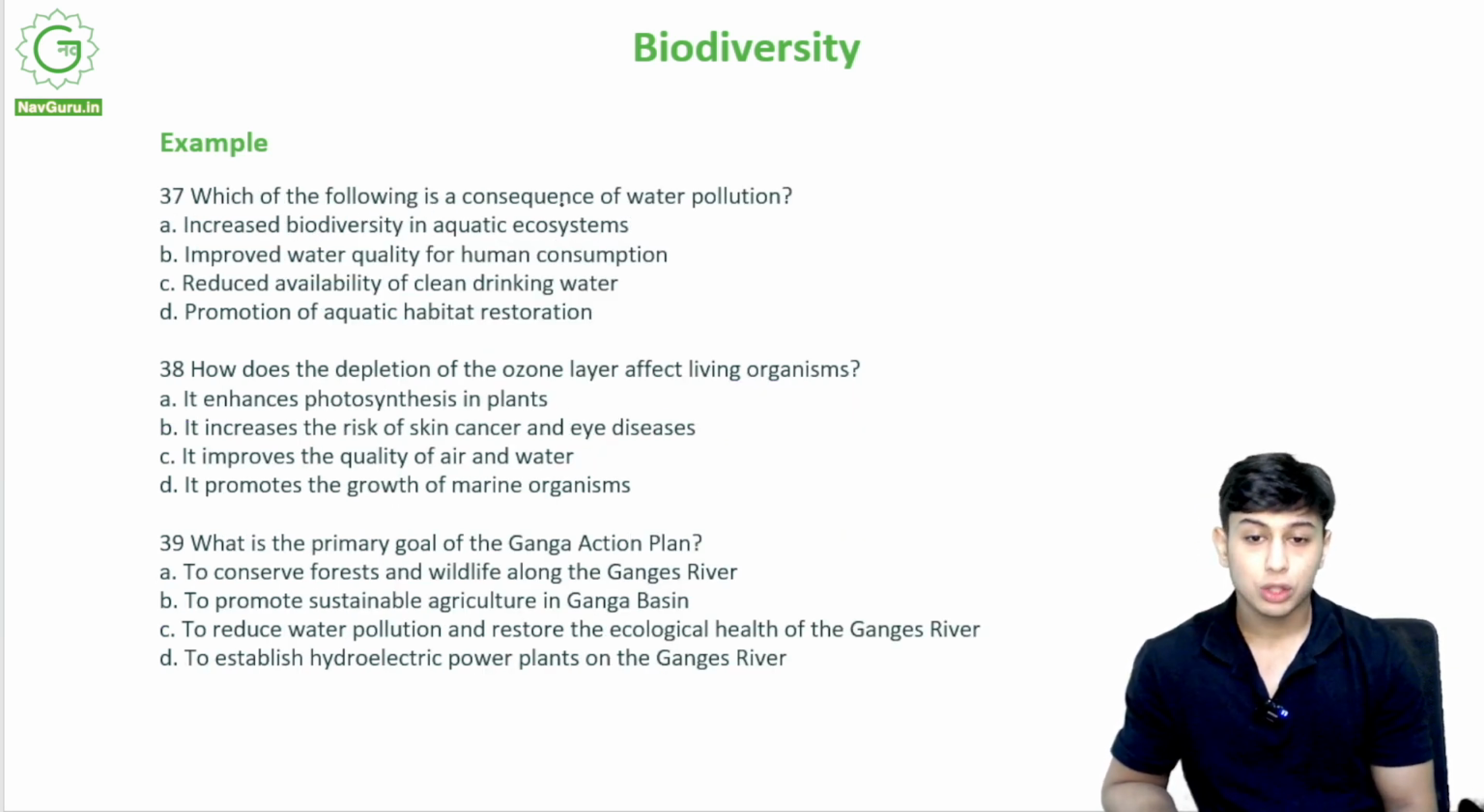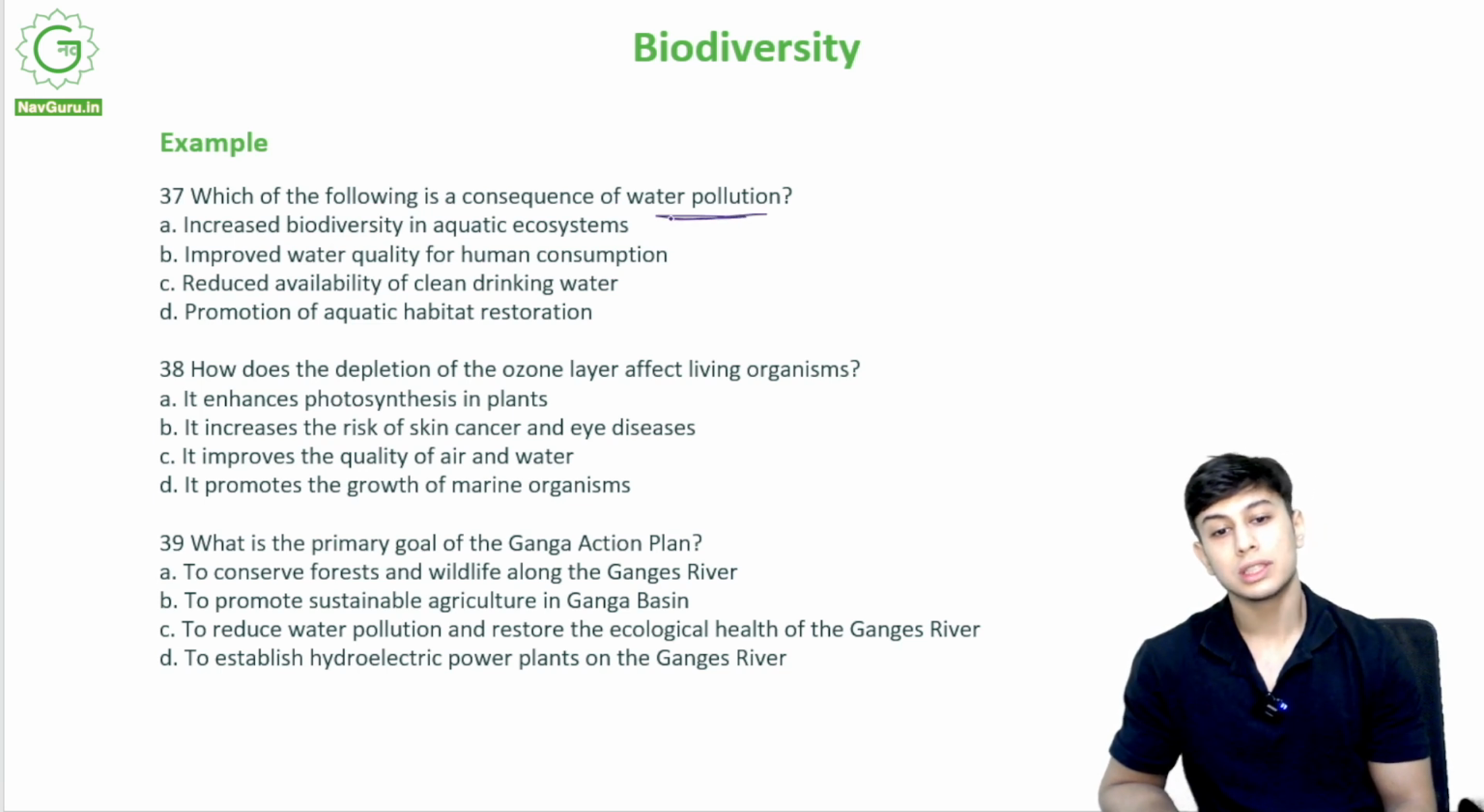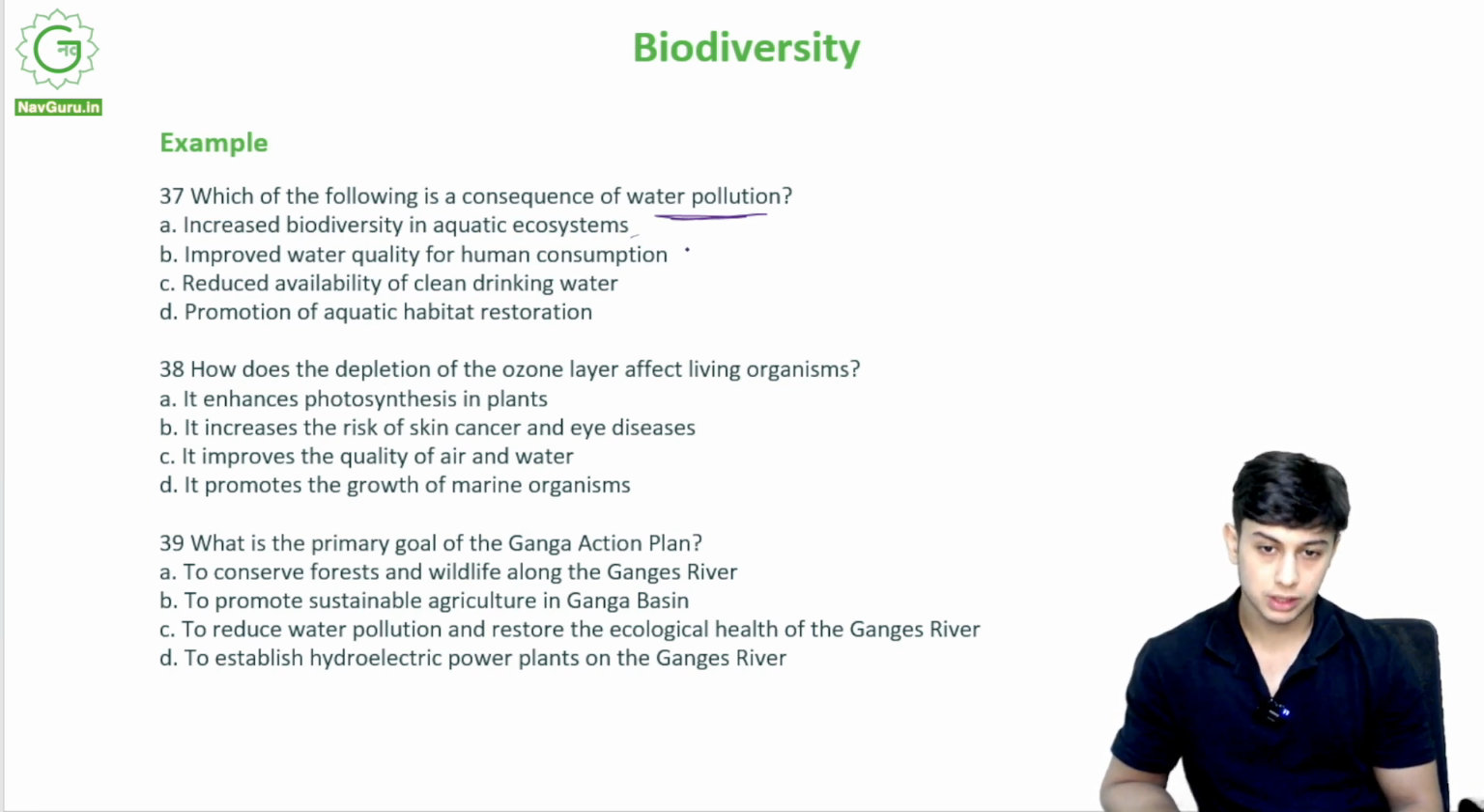Which of the following is a consequence of water pollution? Increased biodiversity in aquatic ecosystems, improved water quality for human consumption, reduced availability of clean drinking water, promotion of aquatic habitat restoration. So what is the correct option? It is option C, reduced availability of clean drinking water.